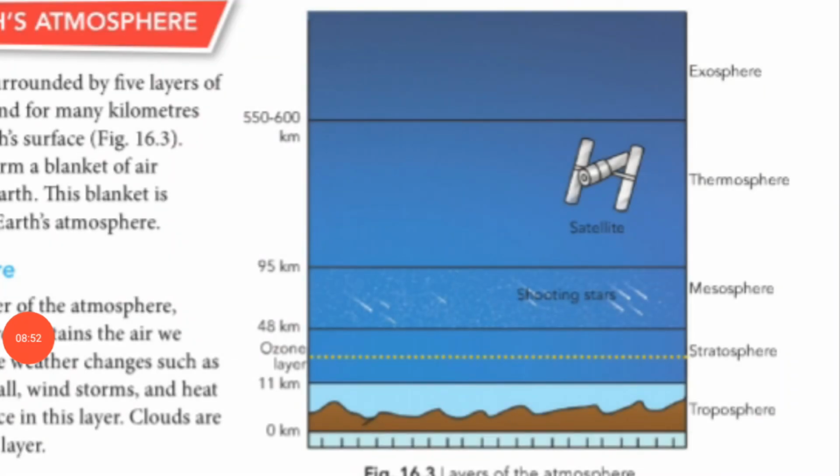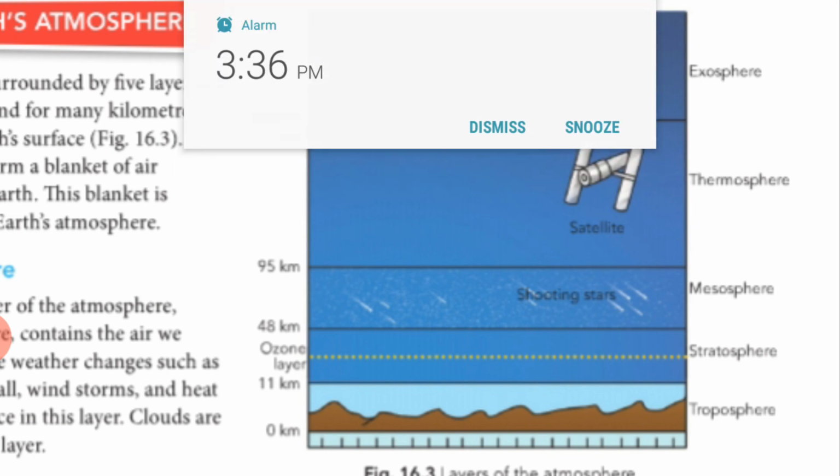The second layer was the stratosphere, between 11 km and 48 km. Then the mesosphere, between 48 km and 95 km. Then the thermosphere, 95 km to 600 km. Above this thermosphere, the last layer is called the exosphere.